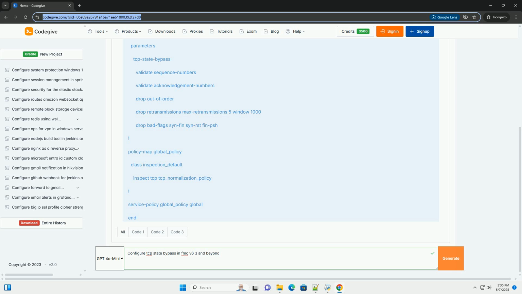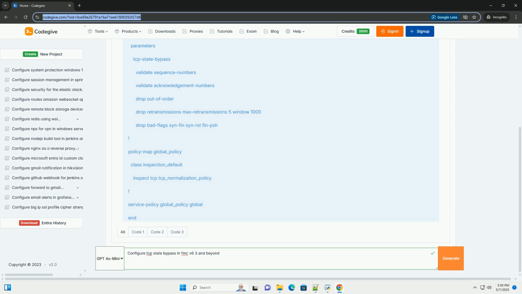Common options include timestamp option with bad values, MSS option with bad values, SACK option with bad values, unknown options. Three recommendations. Start with a lenient configuration. Begin with validate sequence numbers, validate acknowledgment numbers, and drop bad TCP flags enabled. Leave drop retransmissions disabled initially.